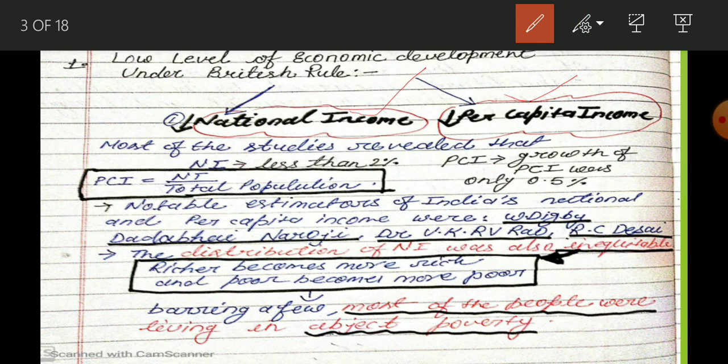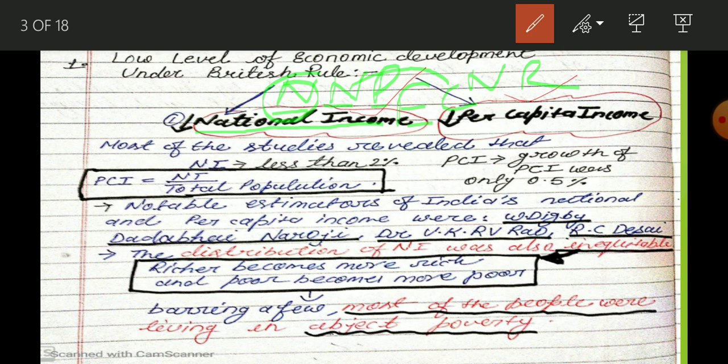Okay student, I think now you know the meaning of national income. What is the meaning of national income? National income means NNPFC, net national product at factor cost. It is the net market value, not money value, of all final goods and services produced by normal residents during an accounting year.